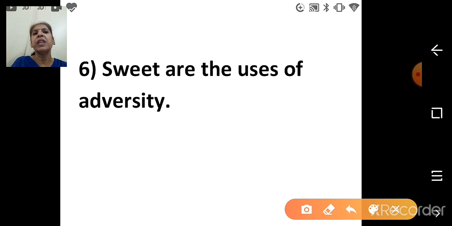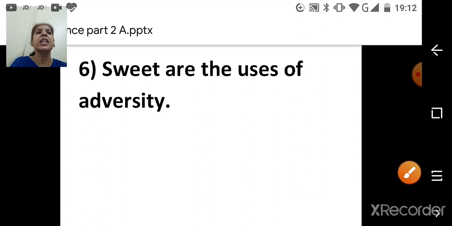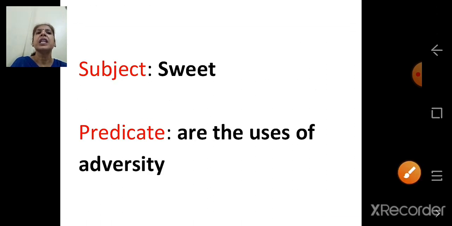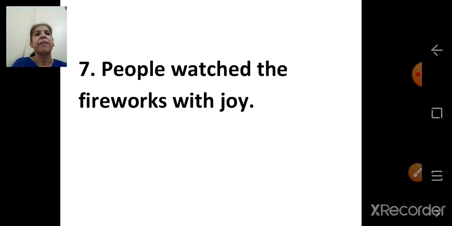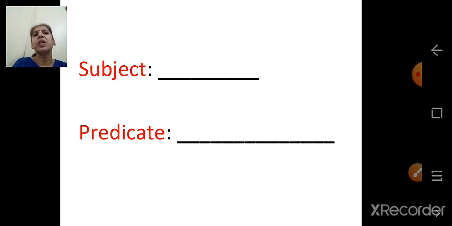Now what we have to identify? We have to identify here subject. Subject is sweet. And after subject, predicate, are the uses of adversity. People watch the fireworks with joy. So subject is people. Predicate, watch the fireworks with joy. So this you have to do on your own.